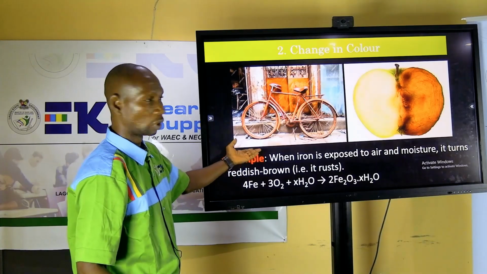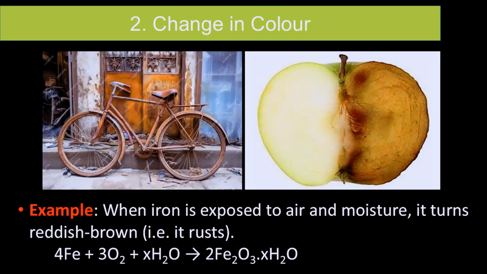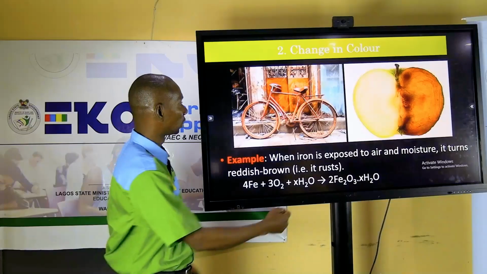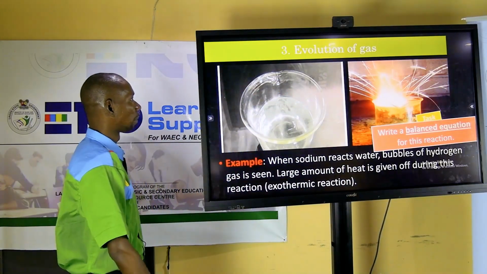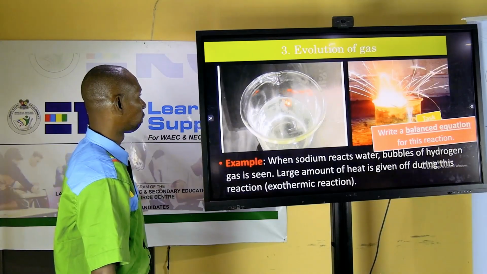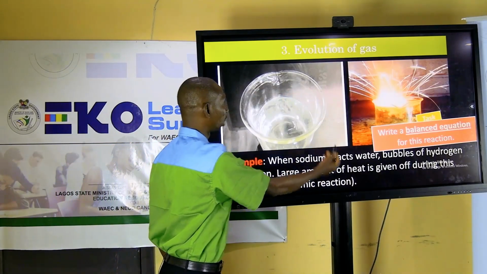Change in color, like we have said, a bicycle rusting and becoming brown. You can also see the apple there changing its color, which we call browning. So when you have a change in color there, that is an example of an evidence to see that the reaction has taken place.